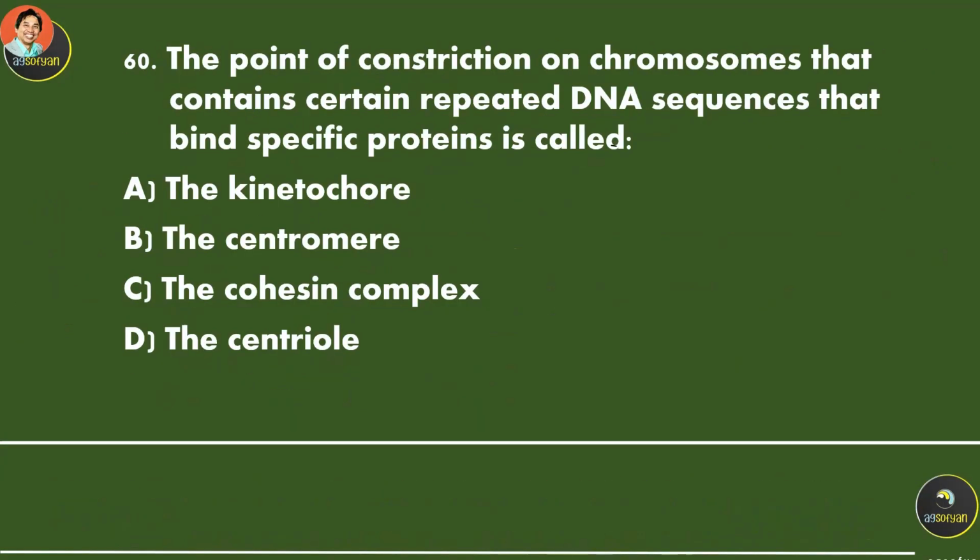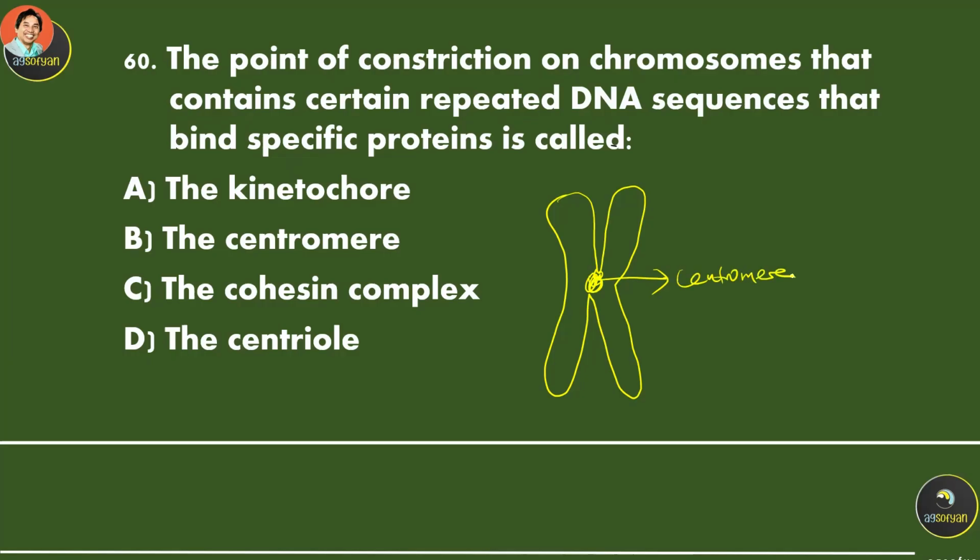The point of constriction on a chromosome that contains certain repeated DNA sequences that bind specific proteins is called, let's say this is a chromosome. When it starts to divide, like that, they are actually bound in this area. And this area is called the centromere. If it is not divided yet, it's the same, it's just one. So this is the centromere.